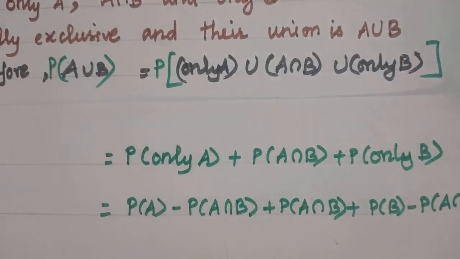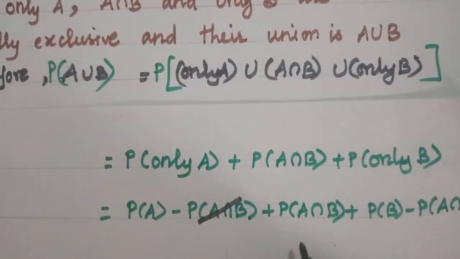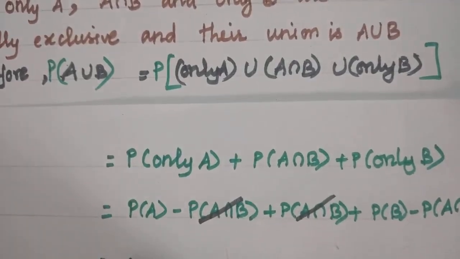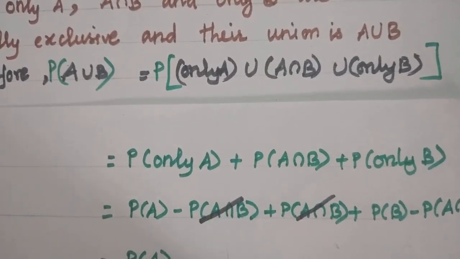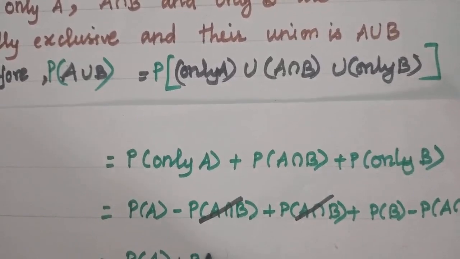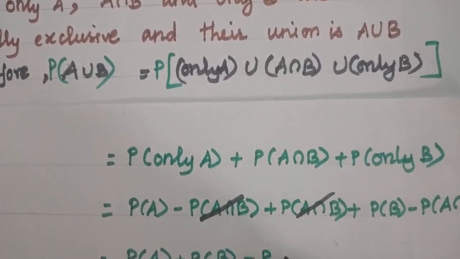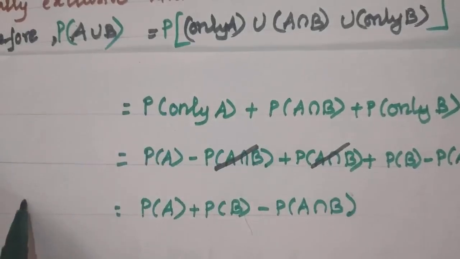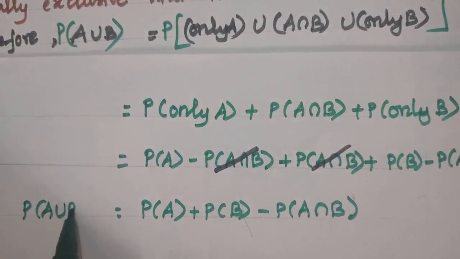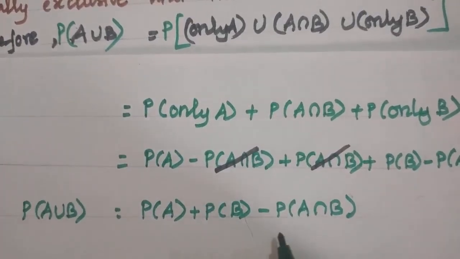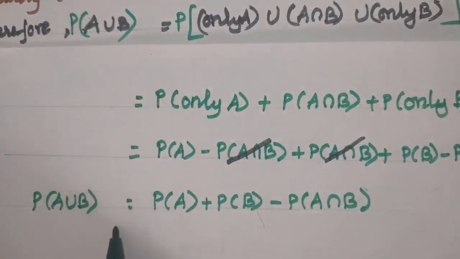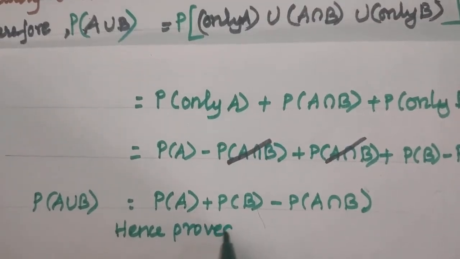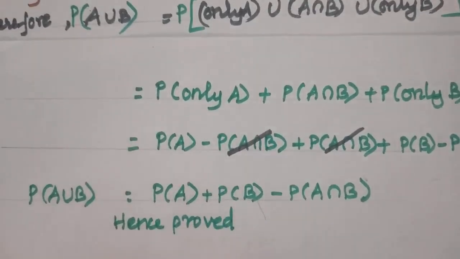So from this we can cancel the minus P of A intersection B and plus P of A intersection B, which is equal to P of A plus P of B minus P of A intersection B. So therefore P of A union B is equal to P of A plus P of B minus P of A intersection B. Hence proved. Is it clear, students? Yes.